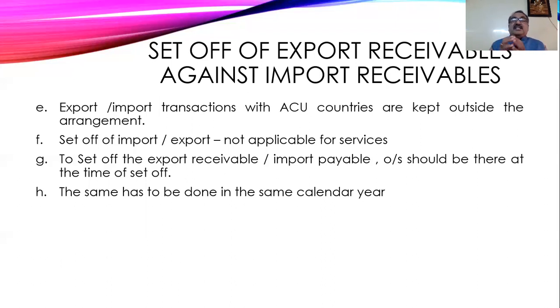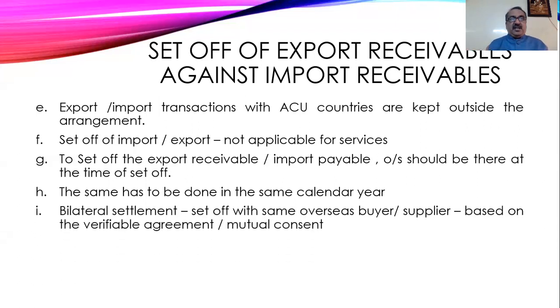The same has to be done in the same calendar year. So the calendar year starts from January to March. So one calendar year setup should not be done against the next calendar year. The same has to be done in the same calendar year. Bilateral settlement should be there. Setup of the same overseas buyer and seller based on the verifiable agreement and mutual consent. So in case they want to make the settlement, there should be a verifiable agreement. And by mutual consent also you can set up, but there should be a bilateral agreement. That means it should be written, then only this settlement of set off is being allowed.